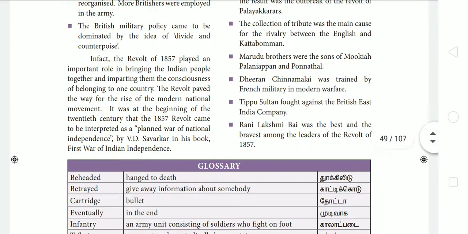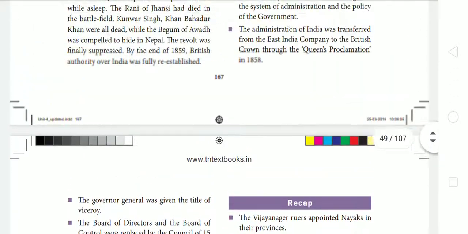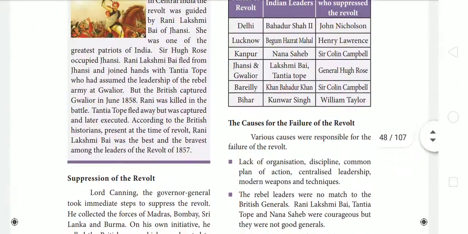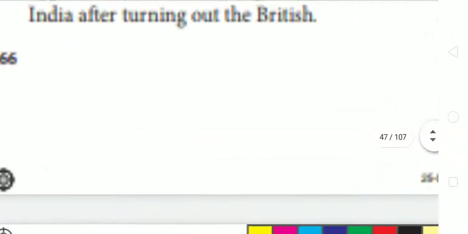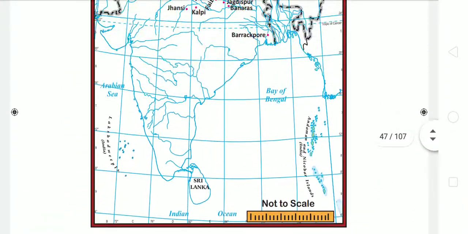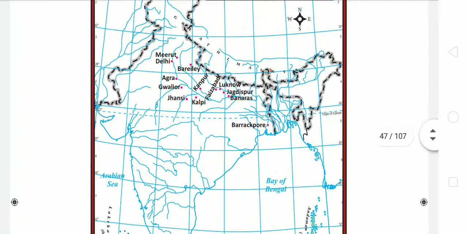So your assignment today is that you have to get an India outline map and mark the places of the revolt. You have to do this map 5 times and send it to me in the classroom. You have to mark all the places of the revolt. So this is your assignment today. Okay. Thank you, students.